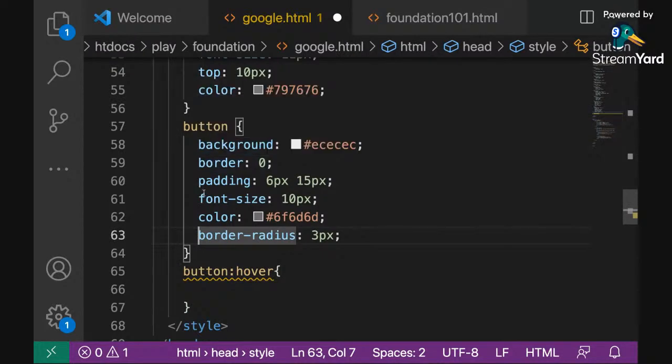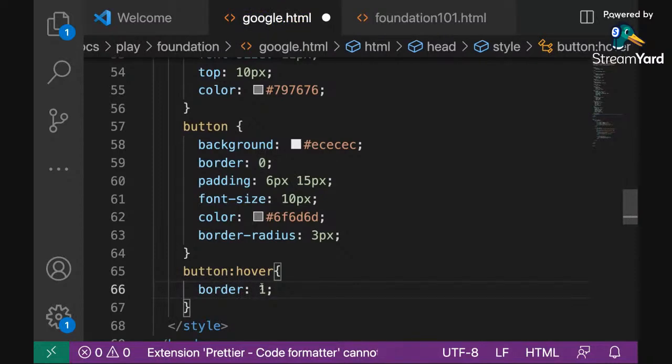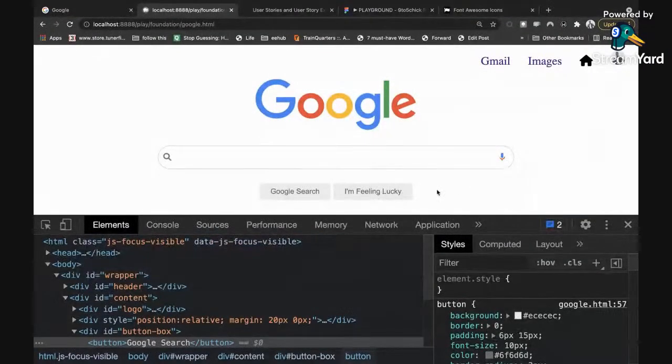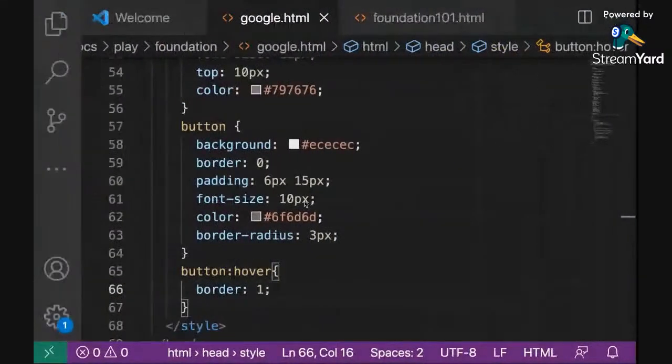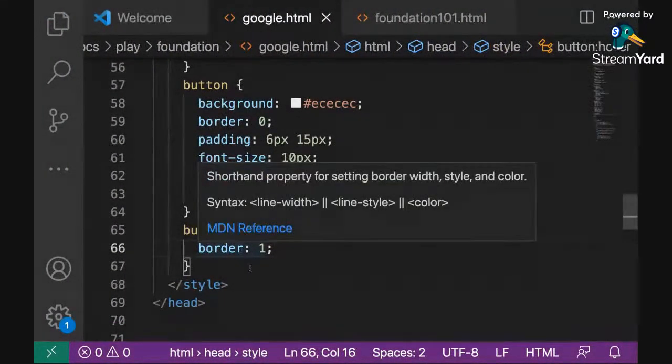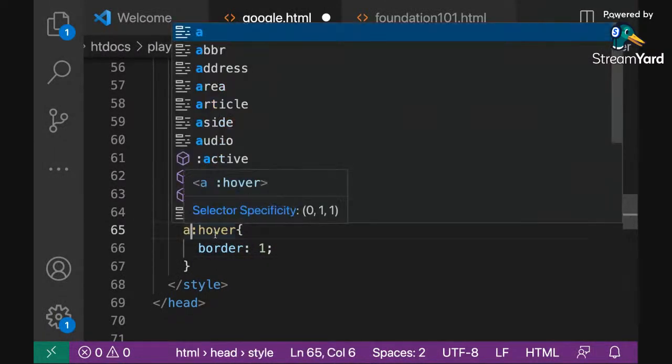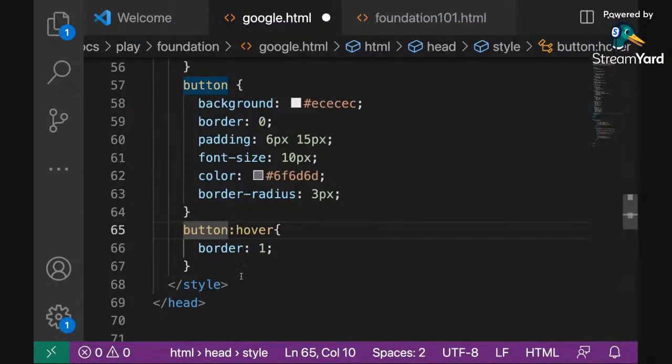Where is the border? I'll just copy the border here. We want the border to be like 1, just one. So I'm going to refresh that and let's see what happens. So when I mouse over, where is it? Okay. Oh, I'm going to have to use JavaScript for this. I remember that this hover effect only works for an A attribute, so I can't really use it for a button. So I might need to use JavaScript for that effect. So that might not be able to work in CSS.